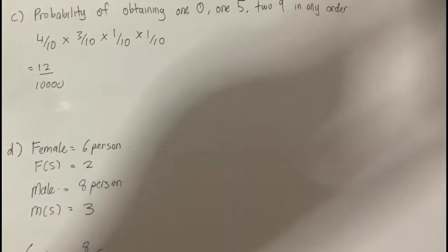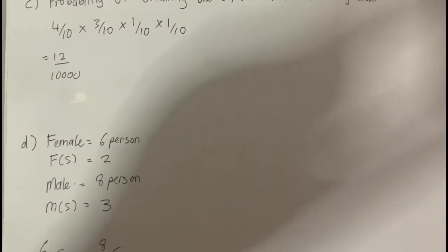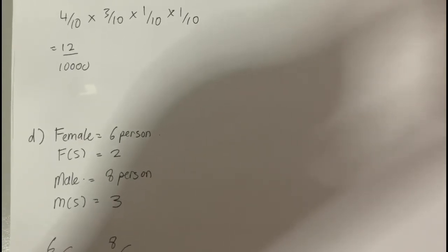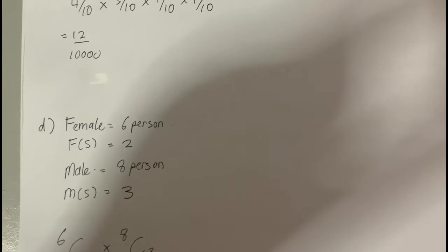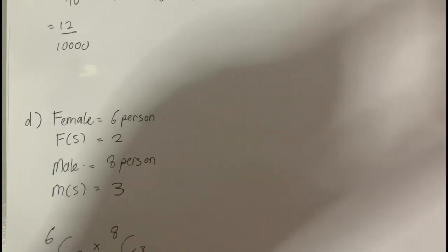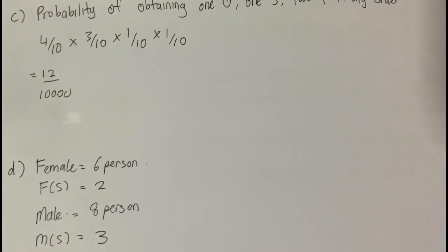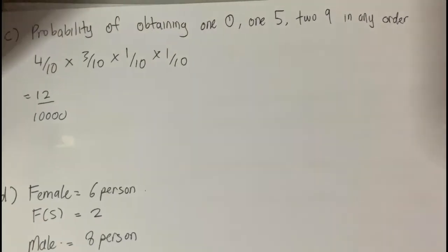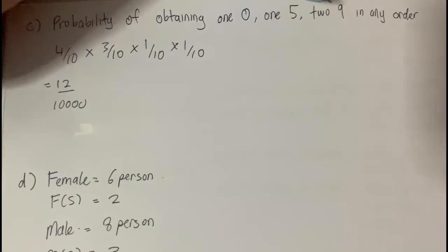So the next question is, a calculator has a random number generator button which when pressed displays a random digit 0, 1 to 9. The button is pressed 4 times. Assuming that the numbers generated are independent of one another, find the probability of obtaining 1, 0, 1, 5 and 2, 9 in any order. So from these numbers, we just know that we have 0, 1, 5, 1 and 2, 9.